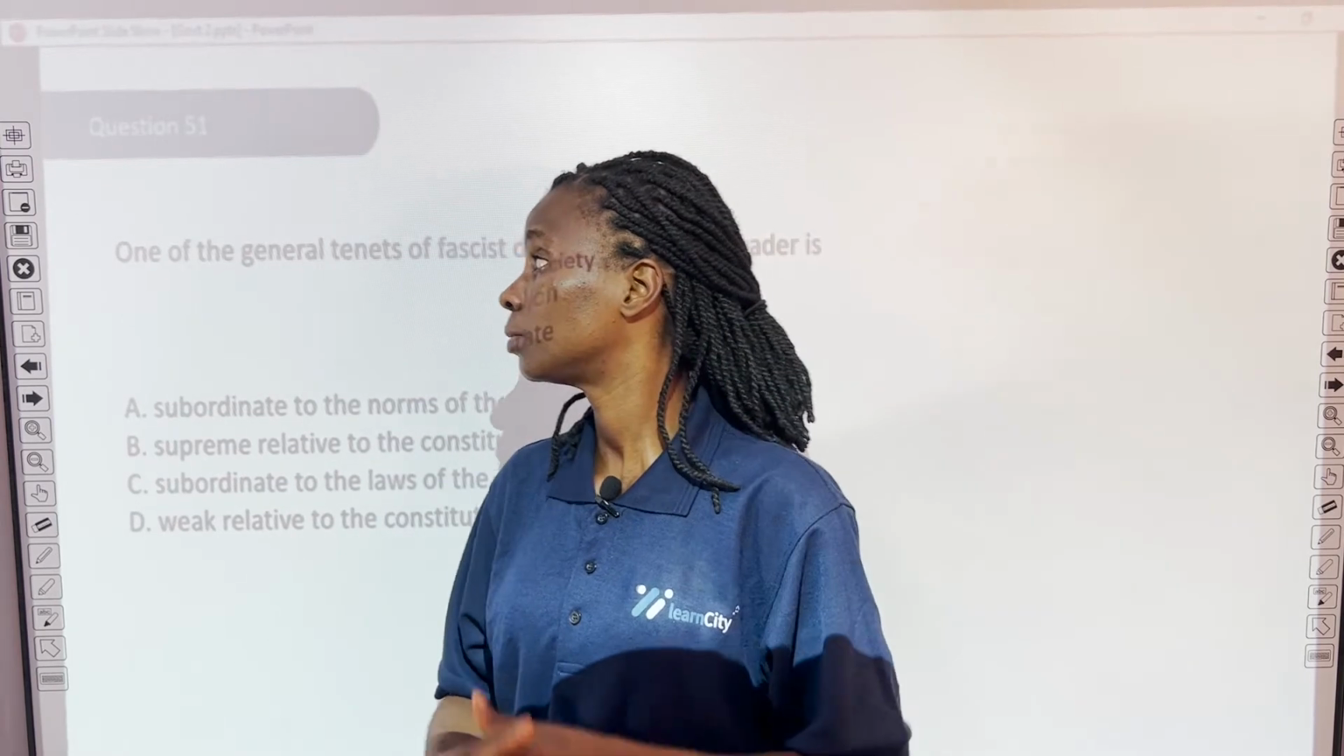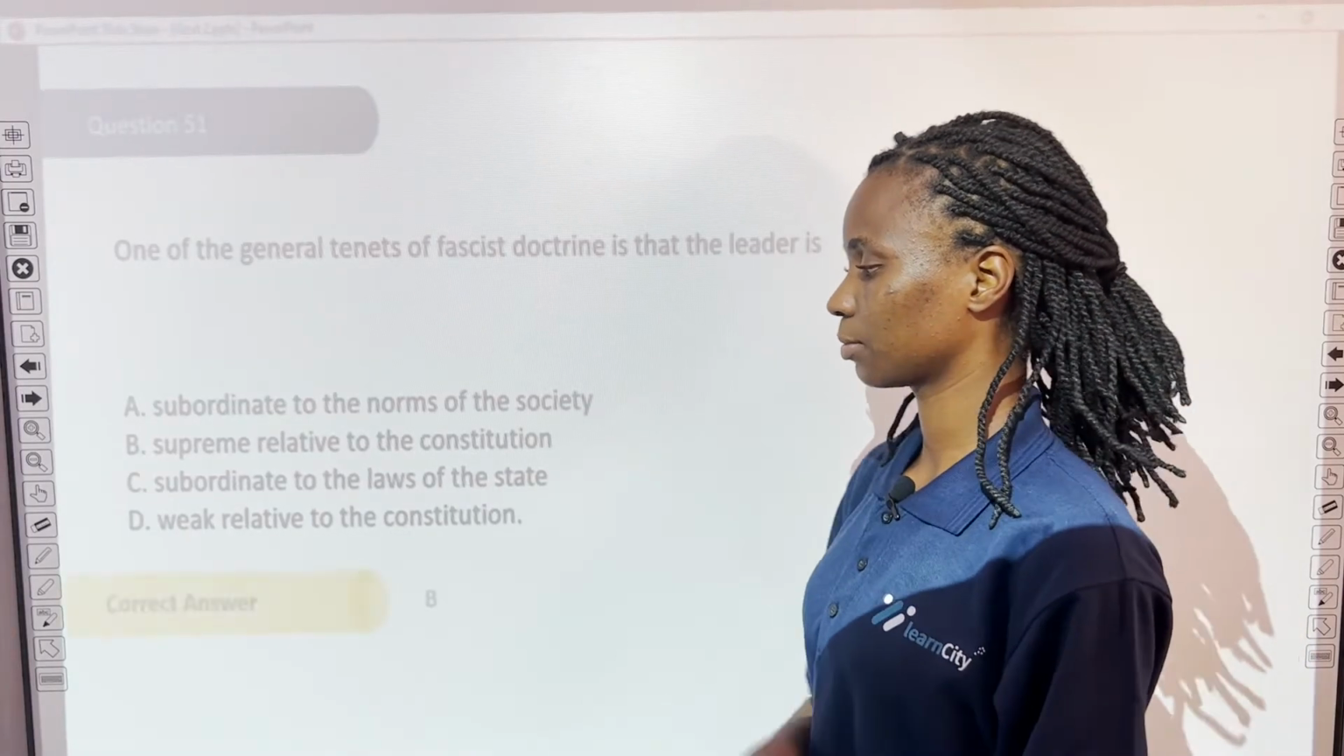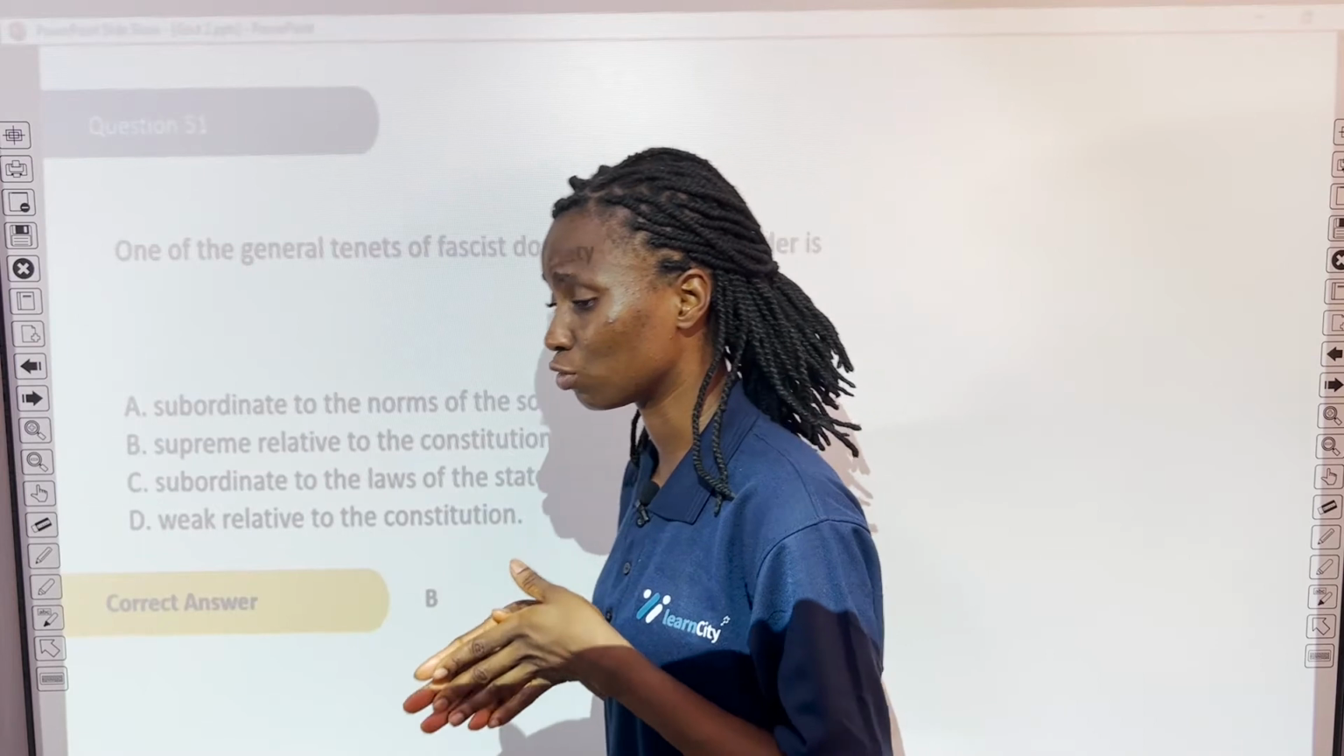Question 51. One of the general tenets of fascist doctrine is that the leader is A. Subordinate to the norms of the society, B. Supreme relative to the constitution, C. Subordinate to the laws of the state, D. Weak relative to the constitution. What do you think the answer is? Well, the answer is B. Supreme relative to the constitution, and this takes us to fascism.